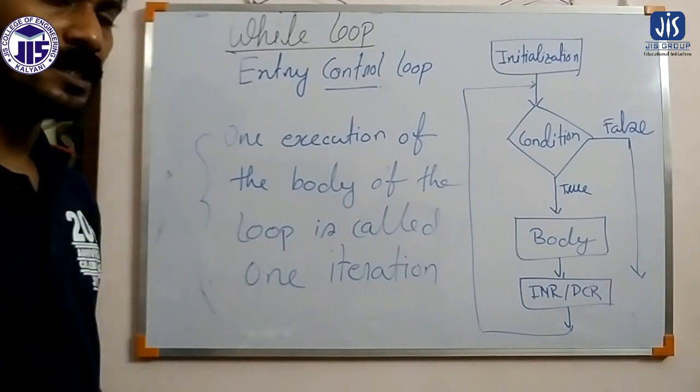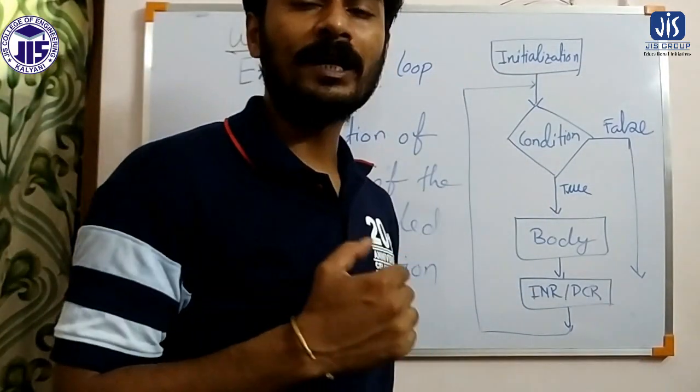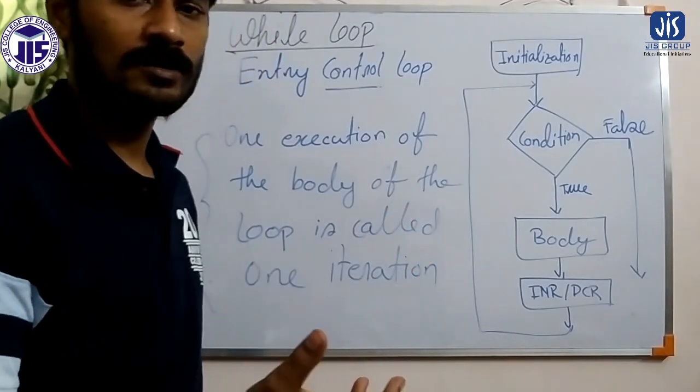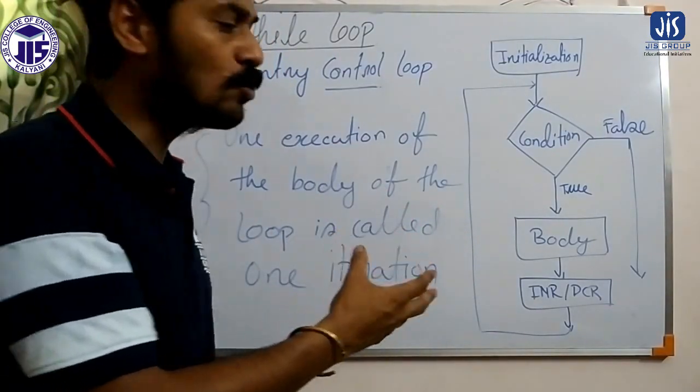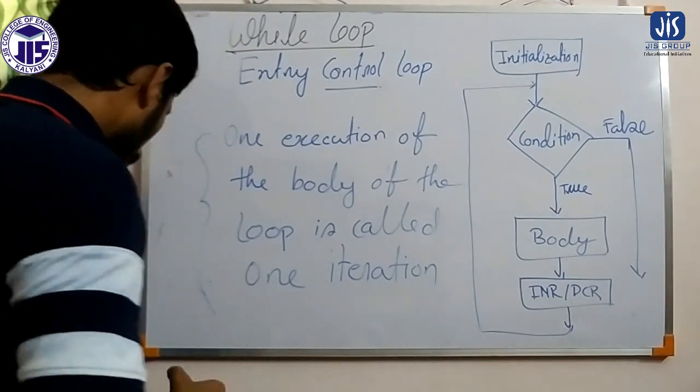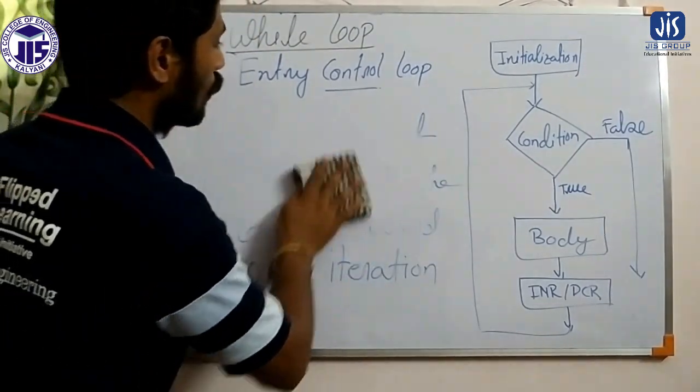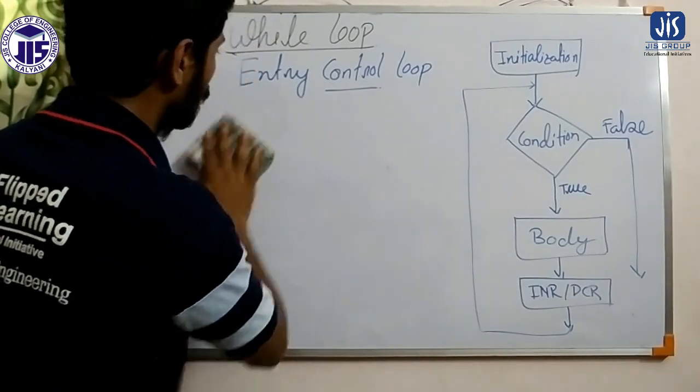So this is one iteration. That means if the body of the loop executes 10 times, we can say the loop will iterate 10 times. So one iteration is equal to one execution of the body. Now how do we perform this through the while loop, or through the syntax of the while loop?